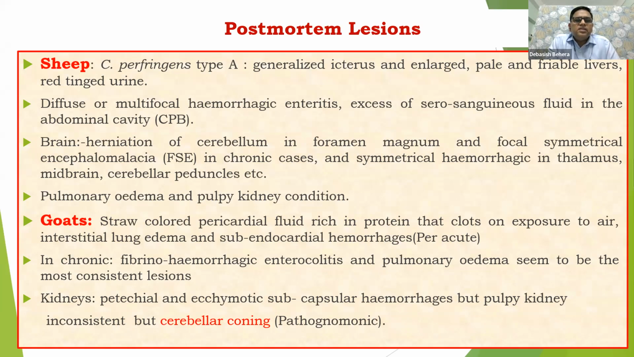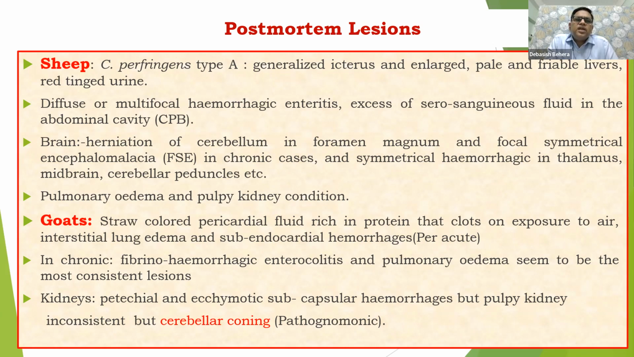As regards the brain, this is a very important aspect of this particular disease, enterotoxaemia, that is herniation of the cerebellum in foramen magnum. A few photographs I have kept, I will show you. Then encephalomalacia. Encephalomalacia mostly we see in the chronic cases, and some hemorrhages in the midbrain and cerebellar peduncles. Pulmonary edema also we see here, and pulpy kidney condition also we can get in case of sheep.